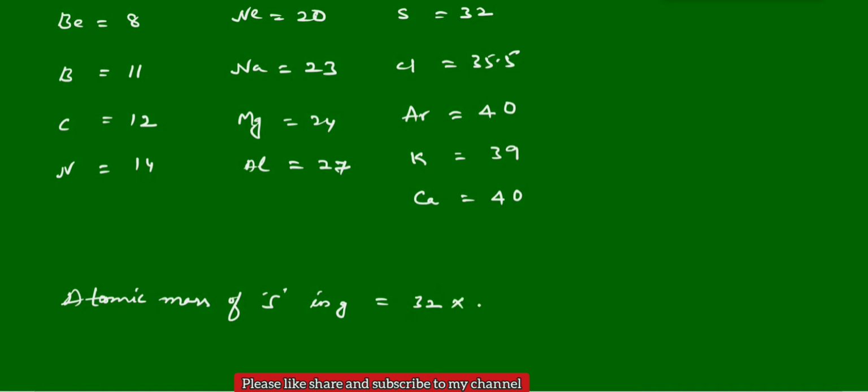So 1 AMU equals 1.66 into 10 power minus 24 grams, approximately. You multiply these together, then you get the atomic mass of sulfur in grams. So you should not forget this. Here all the numbers are in atomic mass units only. Argon 40 does not mean 40 grams.